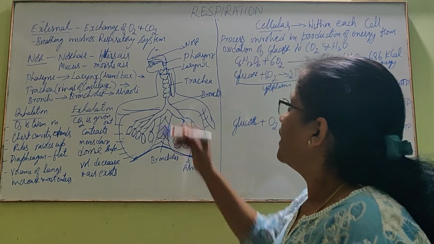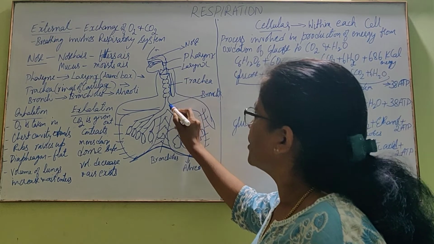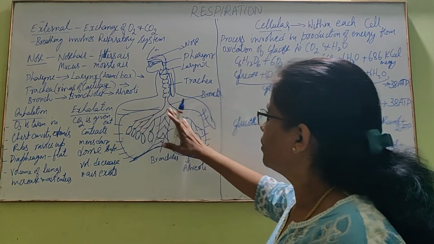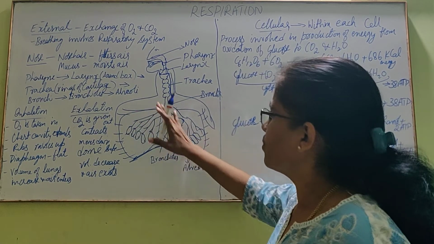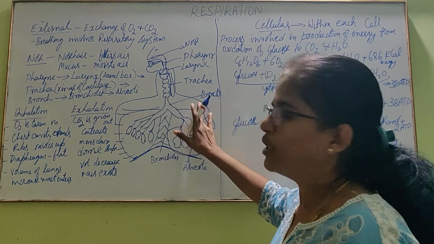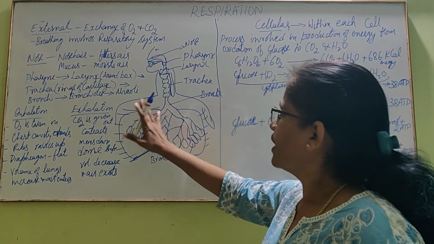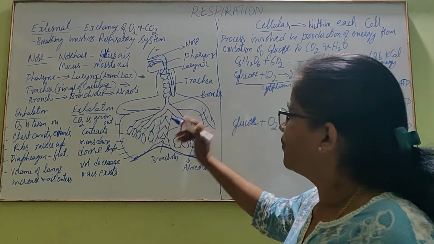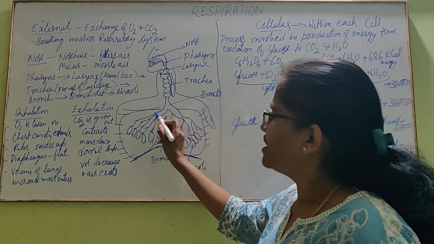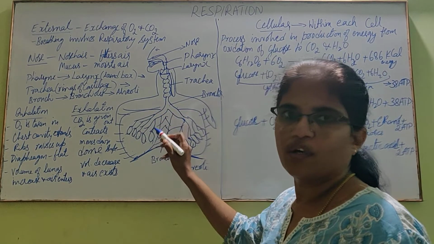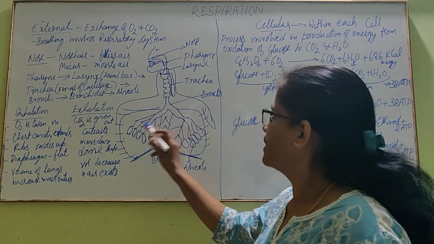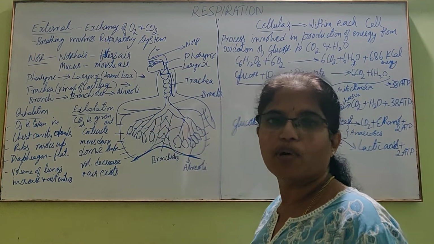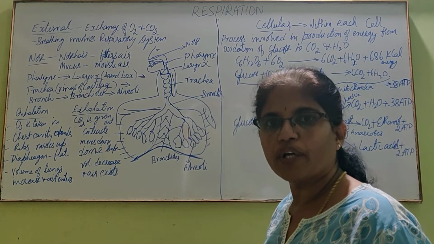Okay. From the trachea, it enters the bronchi. It is a bigger tube which divides into two parts, which enter the two lungs. These are the two lungs. From the trachea, bronchi enter the lungs. Okay, this is a bigger tube. From bronchi, it branches into smaller tubes called bronchioles. These are the sub-branches from the bronchi. These are called bronchioles.